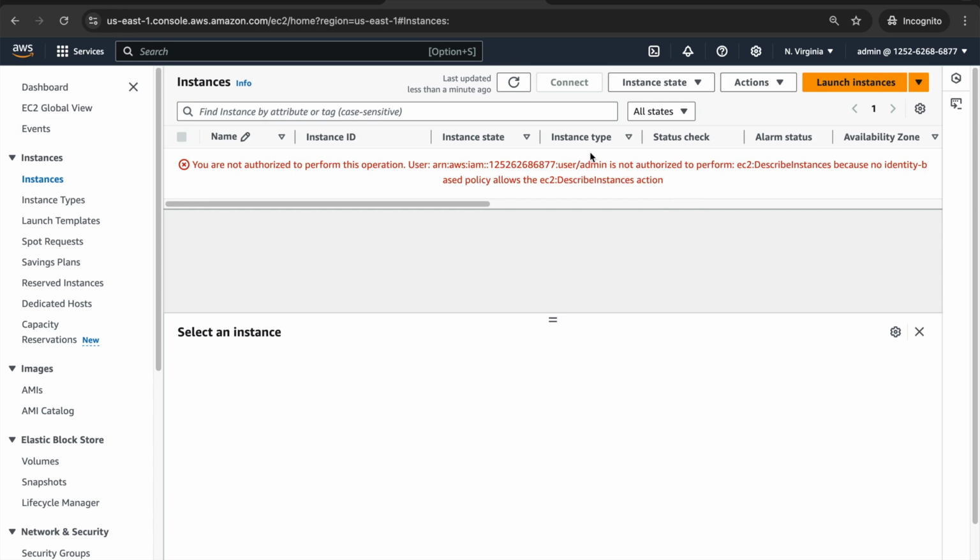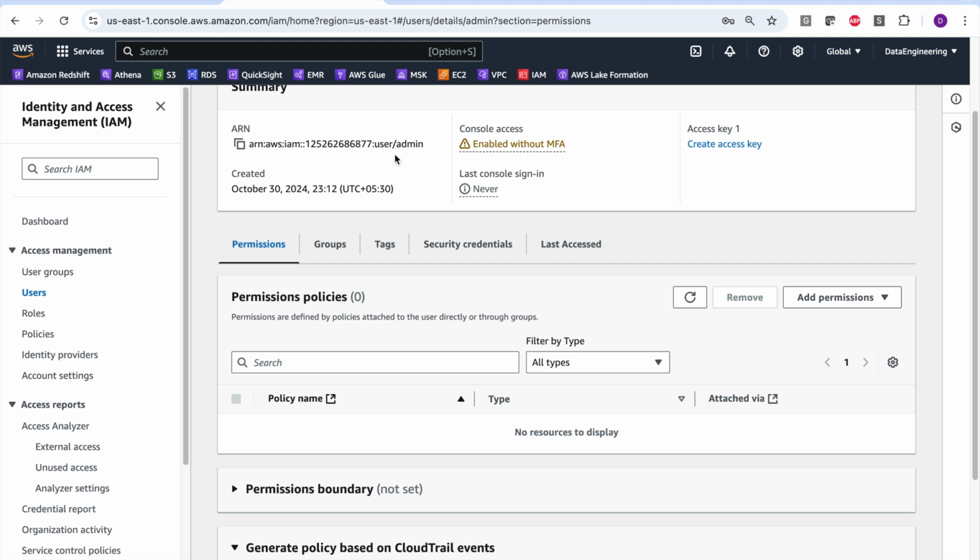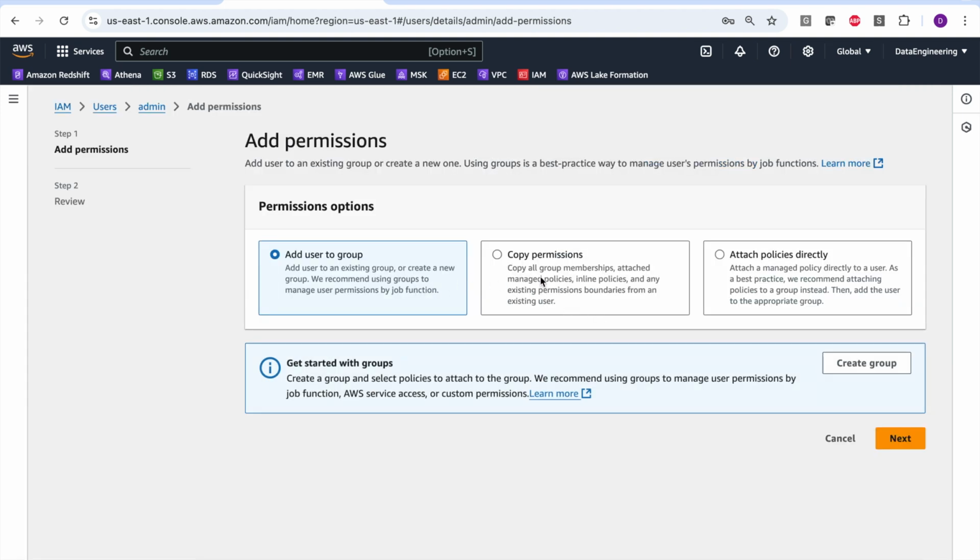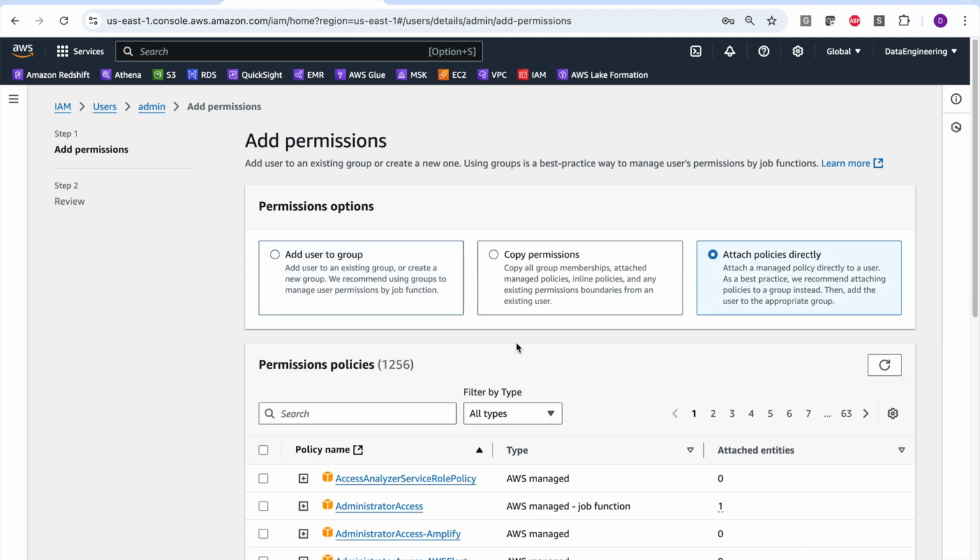So let us go ahead and change that. What I am going to do is add permissions. Click on add permissions. Either we can add permissions as per an AWS managed policy, or we can add our own policies and permissions. First, let's add the policies which are already available to us and created for us by AWS. Click on add permissions and then attach policies directly.